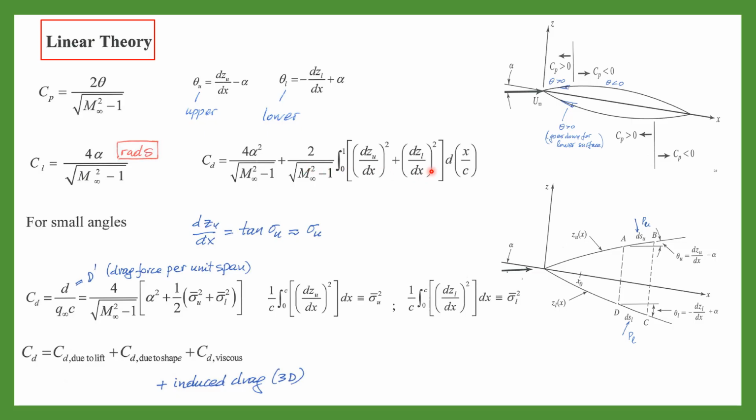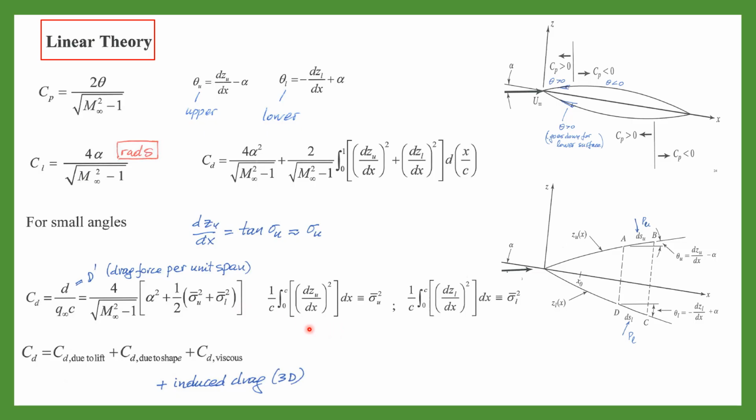So the drag coefficient is a function of dz/dx on the upper and dz/dx on the lower of the airfoil, squared, and of alpha squared. dz/dx upper is the tangent, sigma u. We call it sigma u. So CD, which is drag over Q infinity over C, is equal to 4 over the function of Mach as shown here, alpha squared plus 1/2 of sigma upper squared plus sigma lower squared, close the bracket.